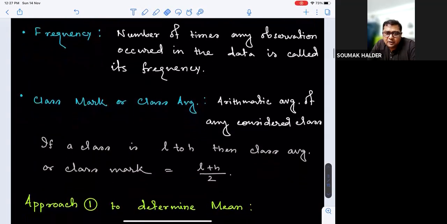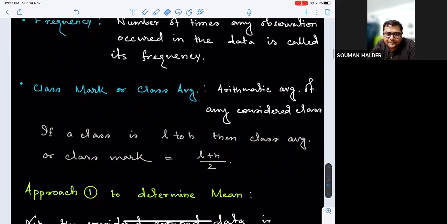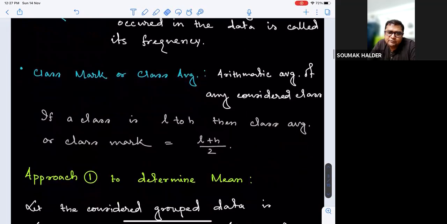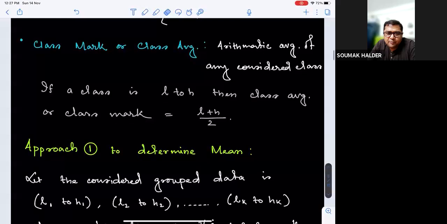Anyway, we are now deciding the first approach to determine the mean for group data, uniform class length group data. We are considering group data in the form of L1 to H1, then L2 to H2, and so on, LK to HK.